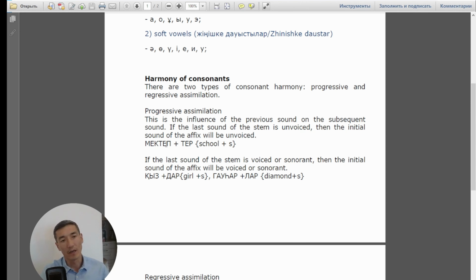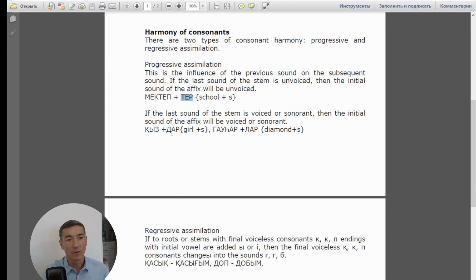Mektep: we have the letter P, which is unvoiced, and then we can add the unvoiced affix tir. If the last sound of the stem is voiced or sonorant, then the initial sound of the affix will be voiced or sonorant. Kız, dar, kız: we have the letter z, which is a voiced letter, and then we can add the voiced affix dar.